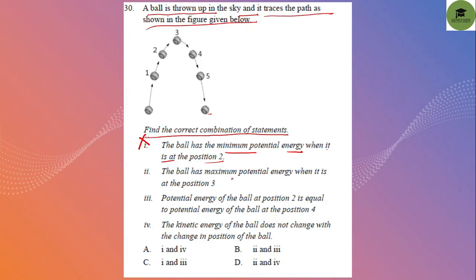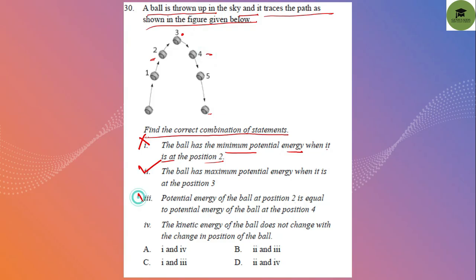The ball has maximum potential energy when it is at position 3. Yes, the maximum potential energy is at position 3, because at position 3 it goes highest, and then it starts coming down towards the ground. Statement 3: the potential energy of the ball at position 2 is equal to the potential energy of the ball at position 4.